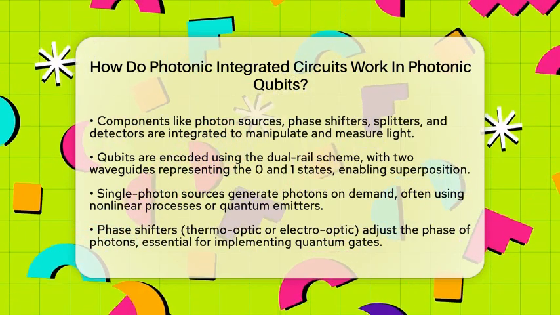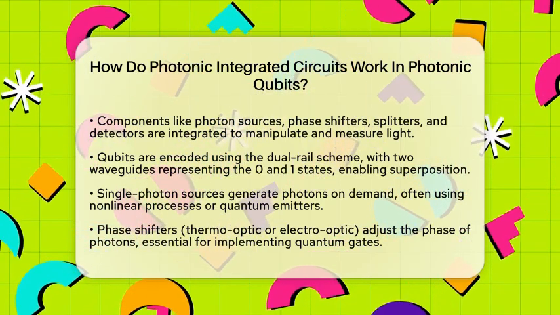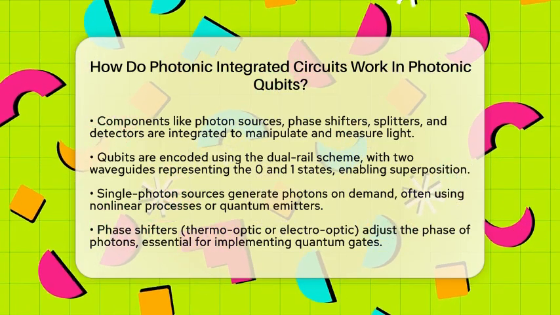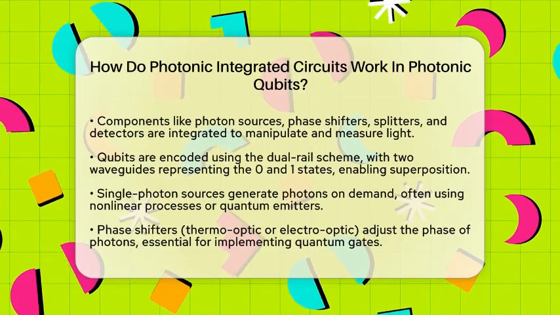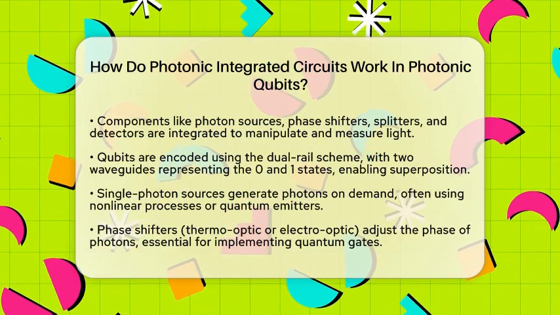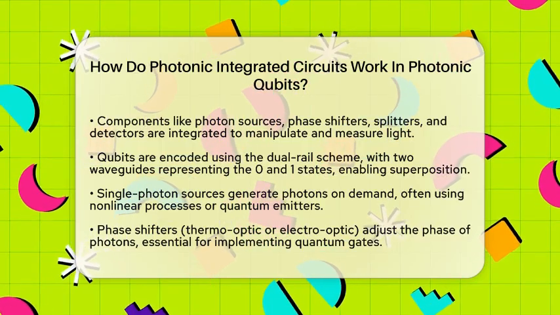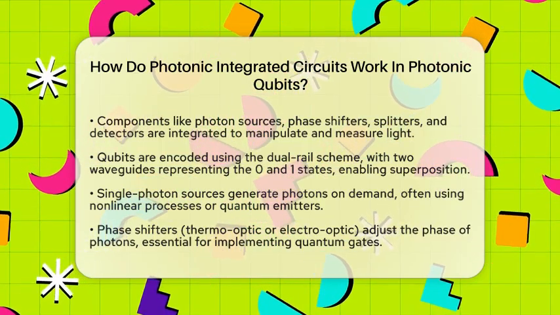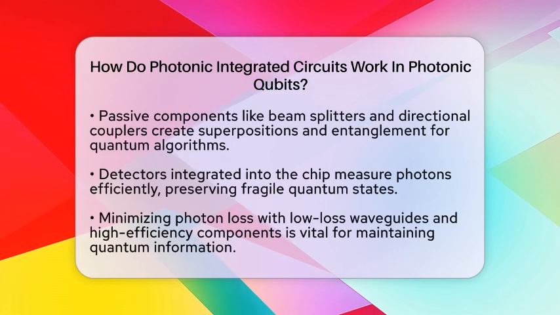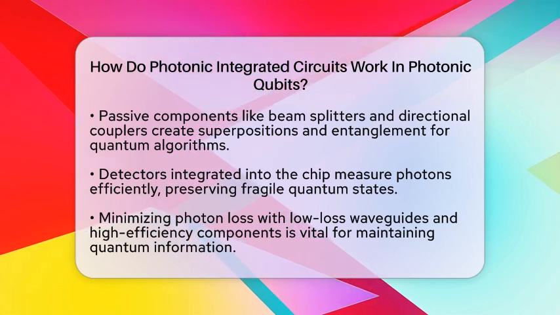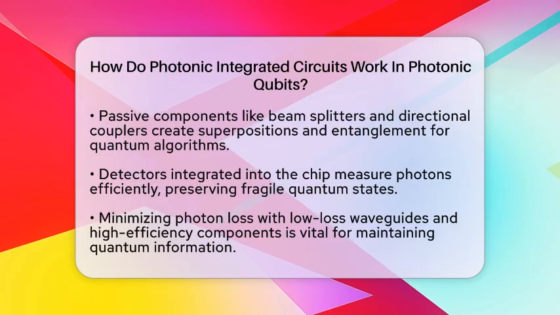Key parts of these circuits include single photon sources, which generate photons on demand. These sources often use nonlinear optical processes or tiny quantum emitters integrated into the chip. Phase shifters are used to adjust the phase of the photons traveling through the waveguides, which is vital for performing quantum gates. Thermo-optic phase shifters change the refractive index by heating, while electro-optic phase shifters do it faster using electric fields.